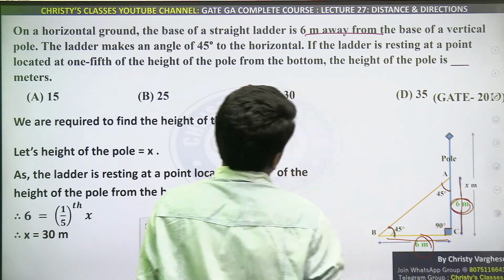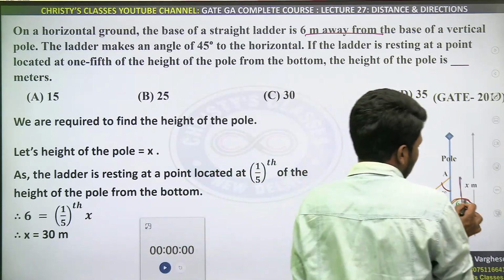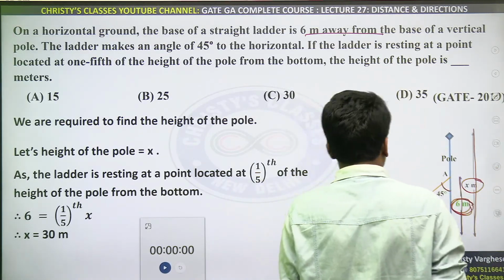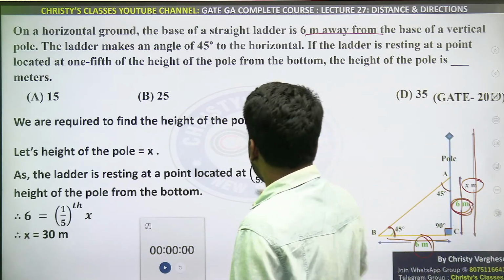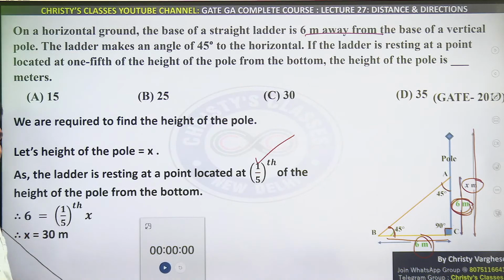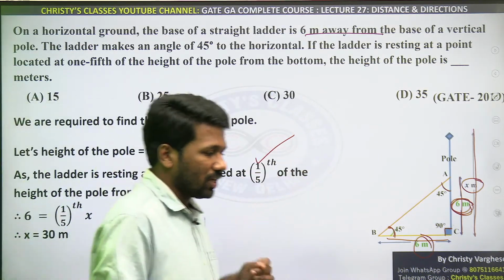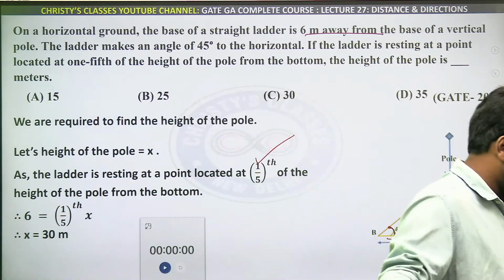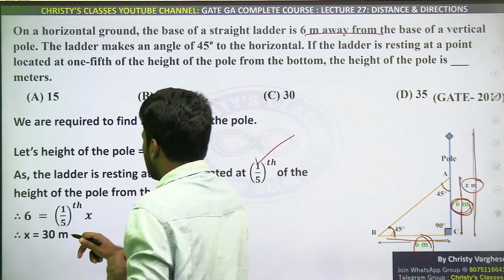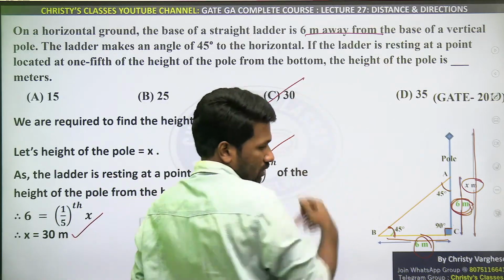The question is asking what? Height of the pole. The question is saying that this 6 is 1/5 of the total length x. If the total length is x, 1/5 of x is 6, which means x is equal to 30. 1/5 of a number is 6, so that number is 5 times 6, which is 30, right? So 30 meters is the answer. All clear? How option C is the answer?